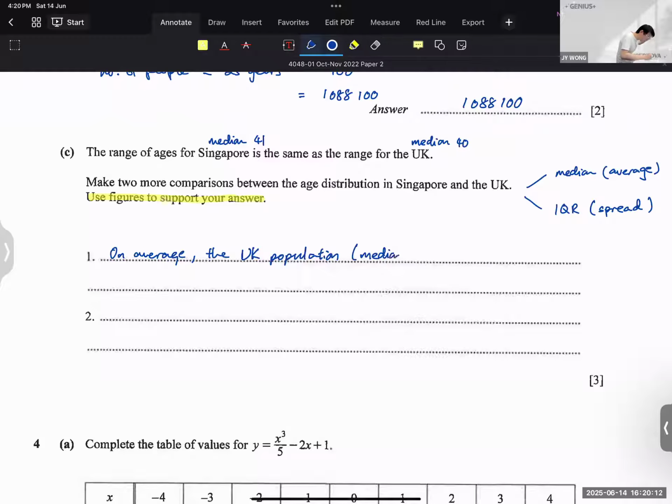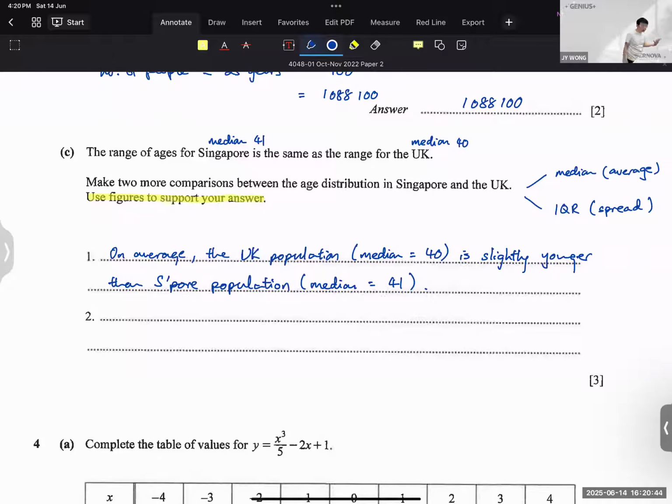Median equals to 40. So is slightly younger than Singapore population. Can I write Singapore in short form or not? Yes, obviously. Median equals to 41. Like that is 1 mark.